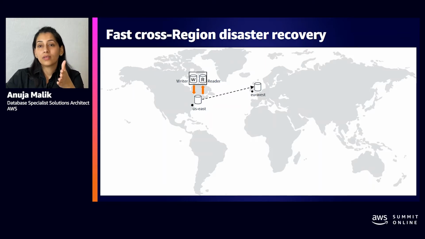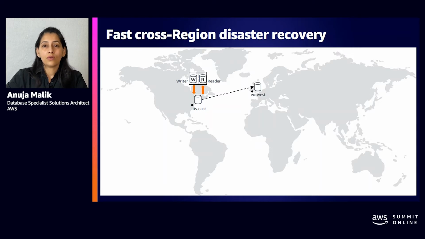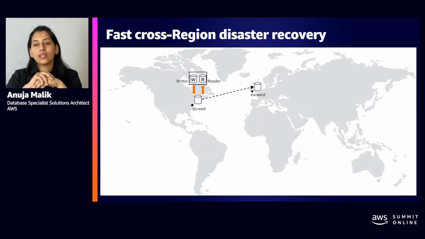In this example, you can see that we have a primary instance, which is a writer and reader in the US East region, and using Global Database, we are replicating to EU West. So in this case, if US East goes down, we can switch to EU West and continue running our operations from EU West.